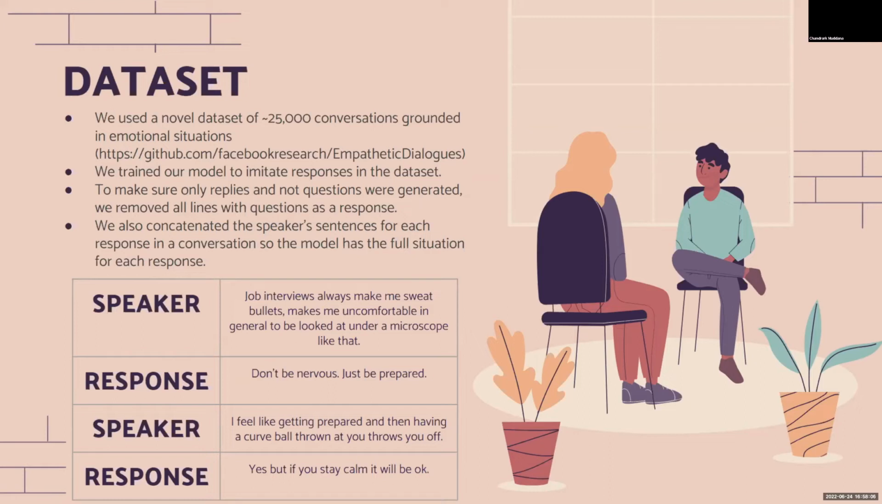For example, in this table here, where it says the speaker has like the job interviews always making sweat bullets, and the response would be don't be nervous. This response would only have this first speaker be its prompt. However, for the last response where it says yes, but if you stay calm, it would be okay, its prompt would be both the job interviews always make me sweat bullets concatenated with I feel like getting prepared and then having a curveball thrown at you. This way, it would have the full picture rather than just not knowing what the context completely is.